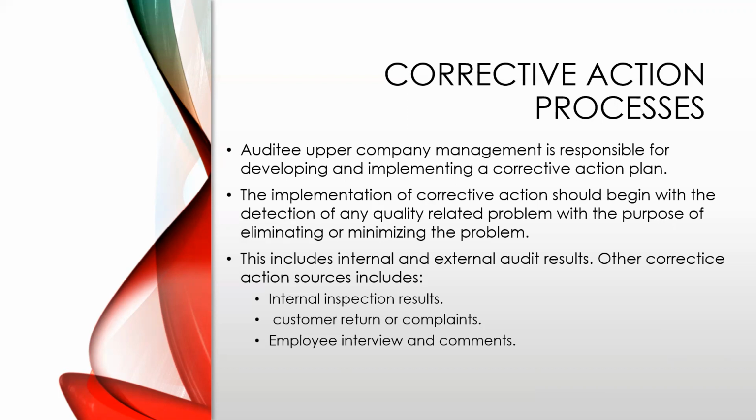Process and audit is upper company management is responsible for in developing and implementing a corrective action plan. The implementation of corrective action should begin with the detection of any quality related problem with the purpose of eliminating or minimizing the problem. This includes internal and external audit results. Other corrective action sources include internal inspection results, customer returns or complaints, employee interviews, and comments.